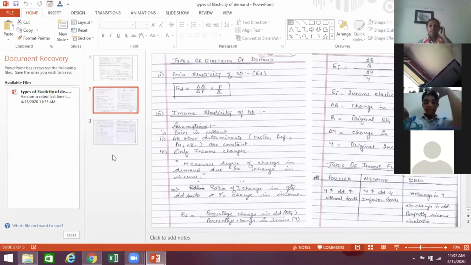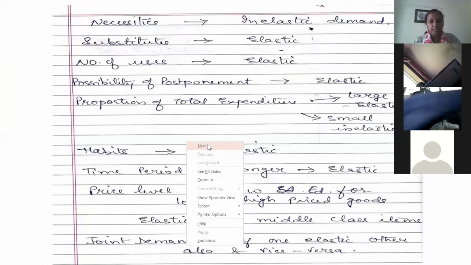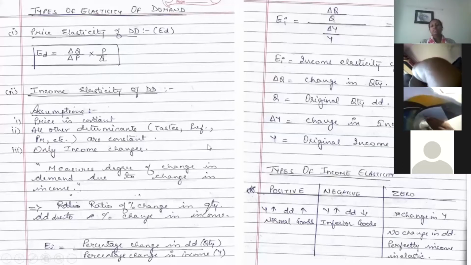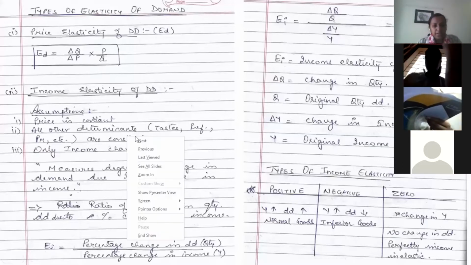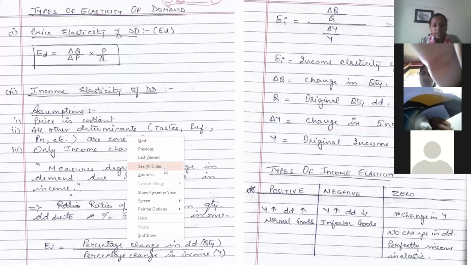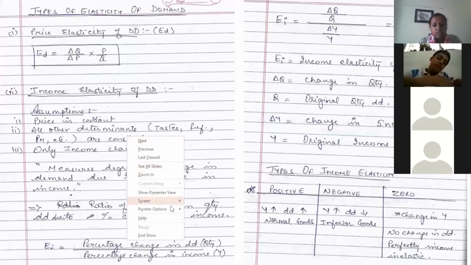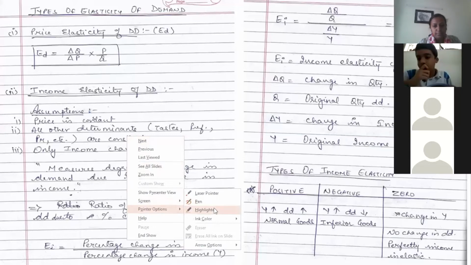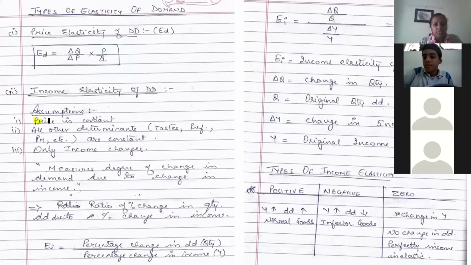Okay, so we started with types of elasticity. Next is income elasticity of demand. In this, the assumptions are that price is constant and all other determinants are also constant. Is this clear? Price is constant. All other determinants of demand, that is taste, preference, prices of related goods, are constant. We are only concerned with income here, so we will see the relationship between income and the changes it causes to demand.